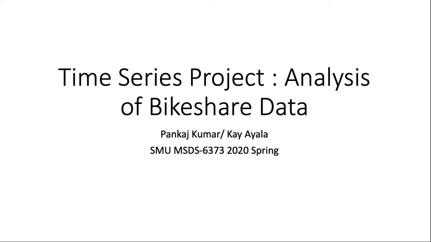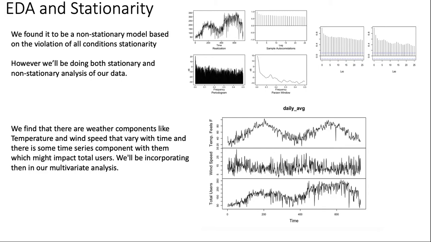Share Time Series project by Kay Ayala and Pankaj Kumar. For this project, we used data from a bike share service in Washington, D.C. We pretended we were employees of the City of D.C. Transportation Department. We wanted to know the impact our road construction project in the next half year would have on cyclists in the city. To do this, we wanted to find the best model to forecast the total number of bike share users for the next half year.